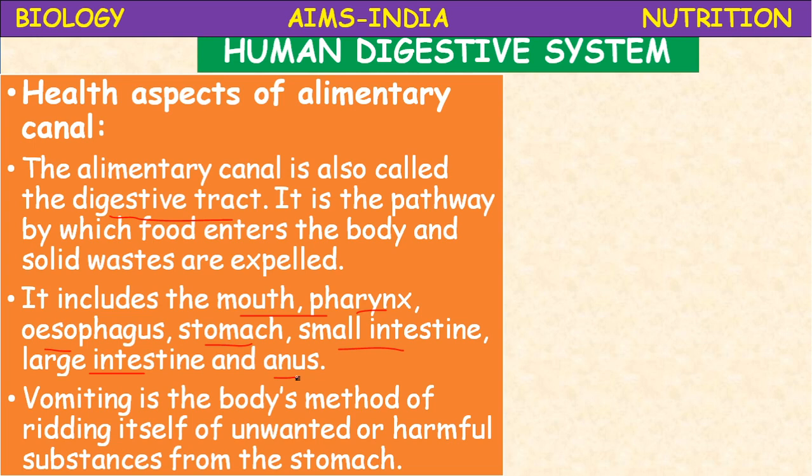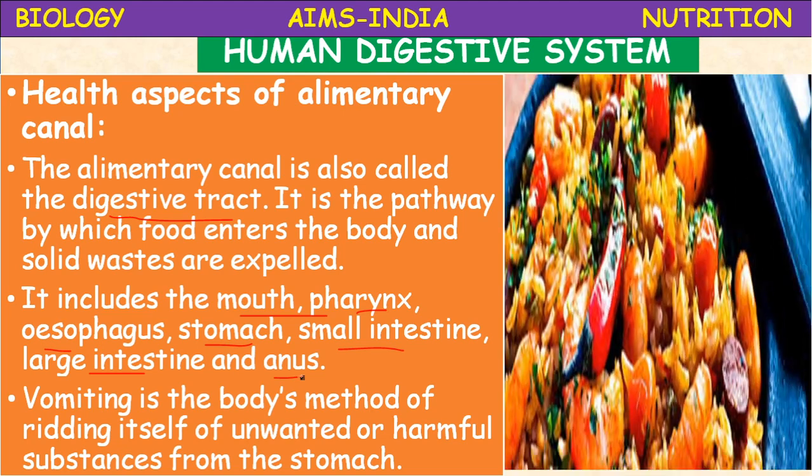Sometimes vomiting is the body's method of ridding itself of unwanted or harmful substances from the stomach. Sometimes due to overeating or eating spicy food, whenever we attend a function or a dinner, if you eat more junk food, what happens?